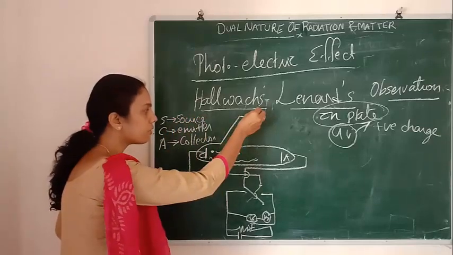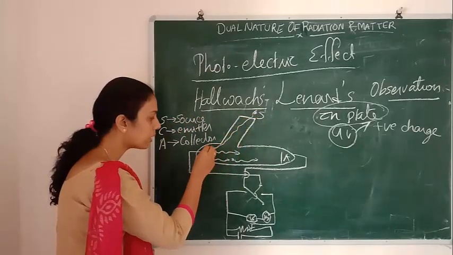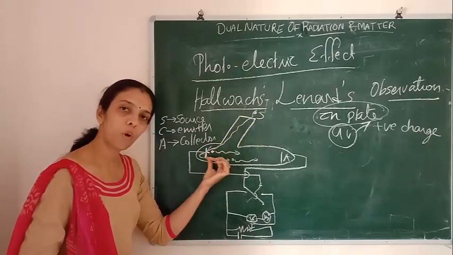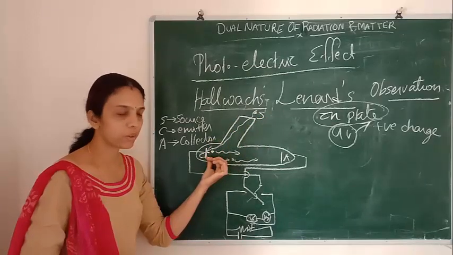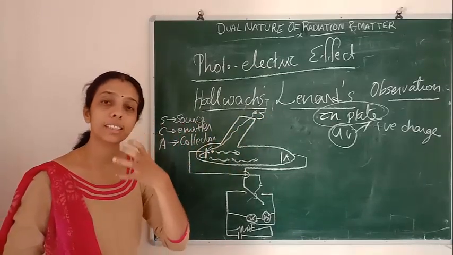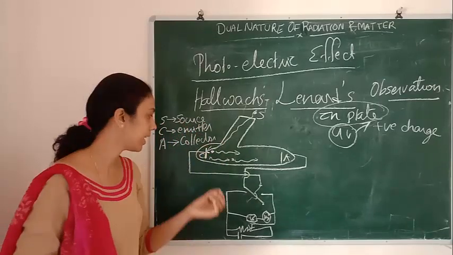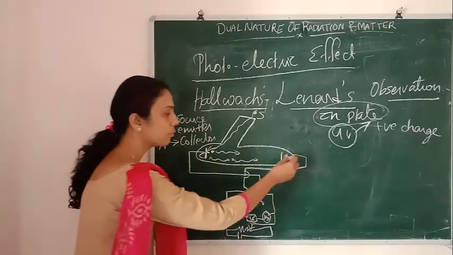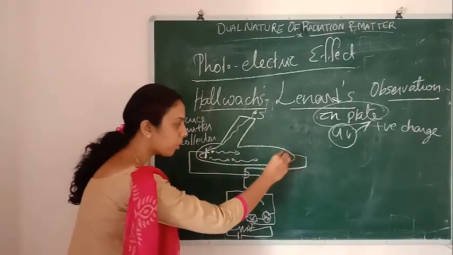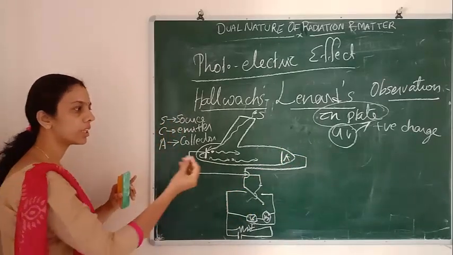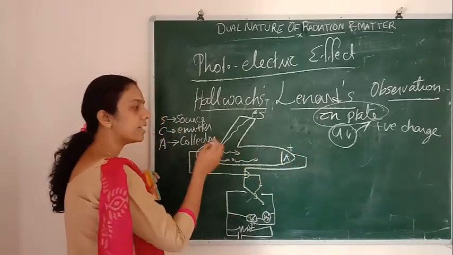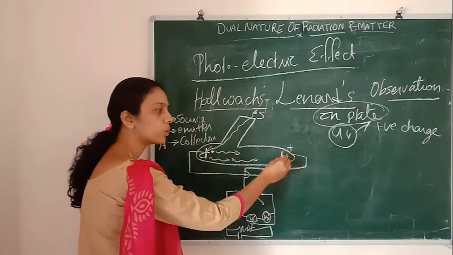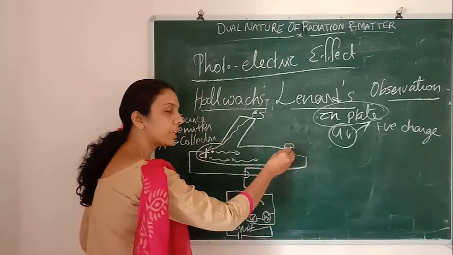From the source of light, monochromatic light is incident on the metal surface, falling on the emitter plate. If the energy is sufficient to overcome the force of attraction, electrons will come out from the metal surface. For that, we first give a positive potential here, and as the current increases and it gets more electrons, it will become negative charge.